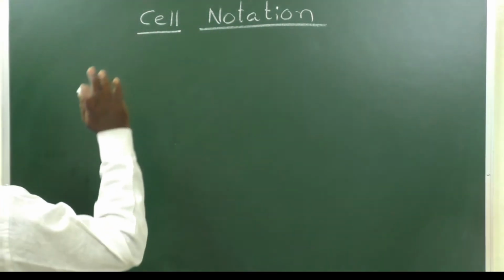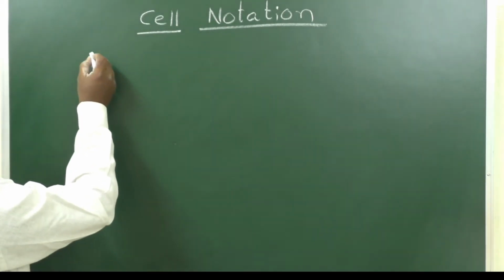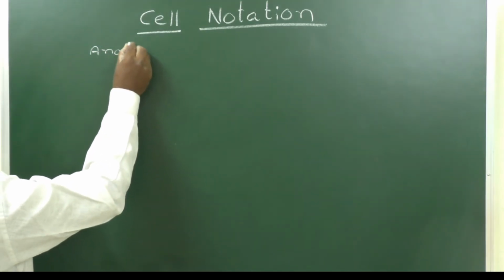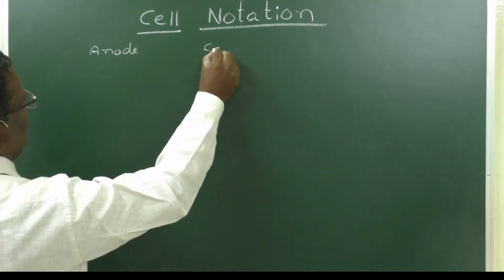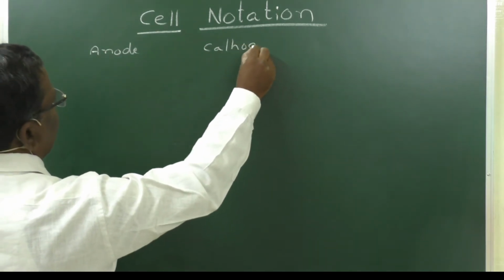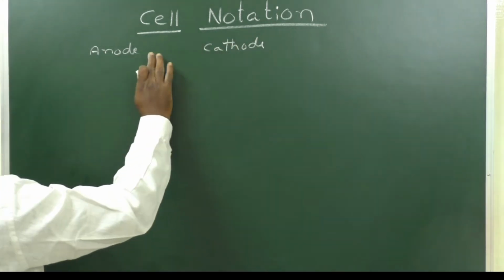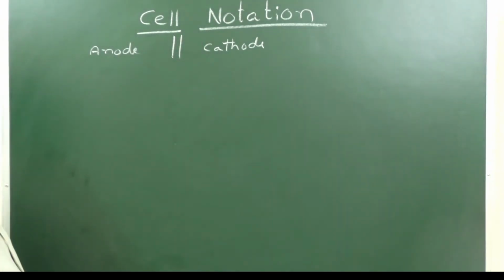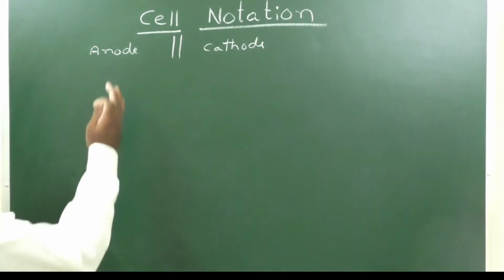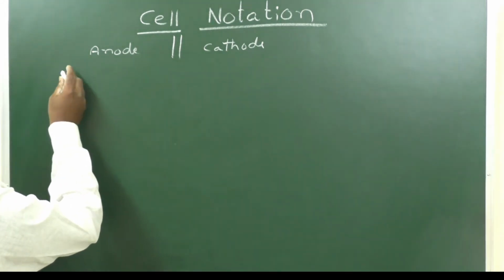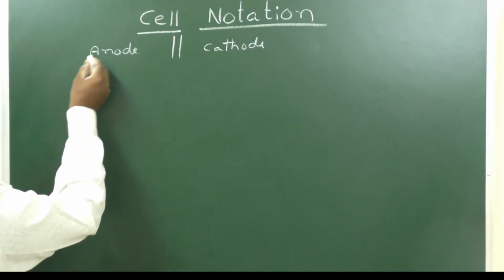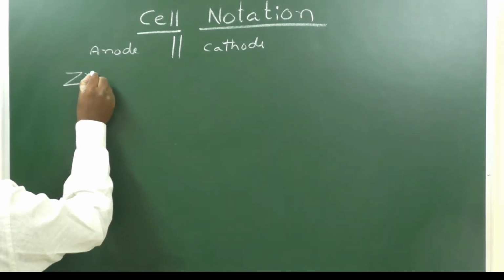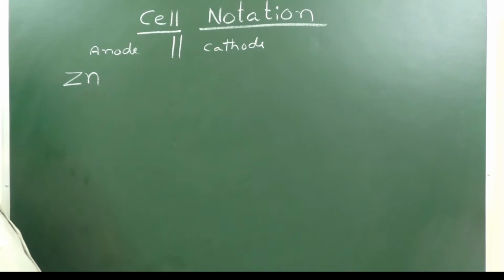While representing the galvanic cell, first the anode half cell is represented. Then we have to represent the cathode half cell. If these two are connected with a salt bridge, two vertical columns will be drawn like this. While representing the anode, first the electrode should be represented. For example, if you take a zinc electrode with zinc sulphate solution, Zn, the zinc electrode, should be represented.